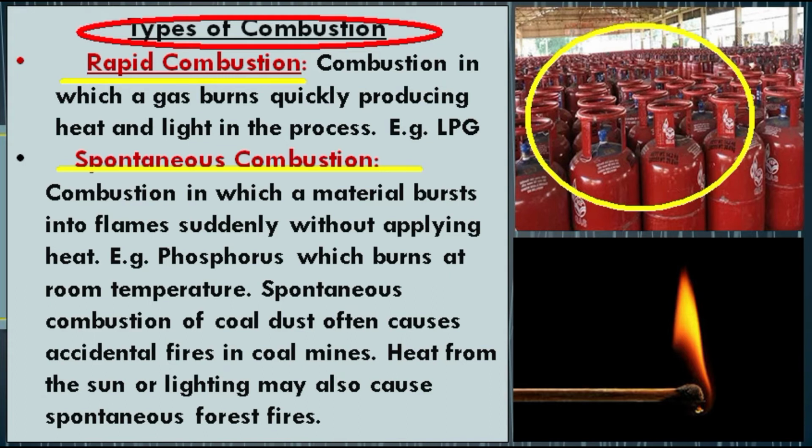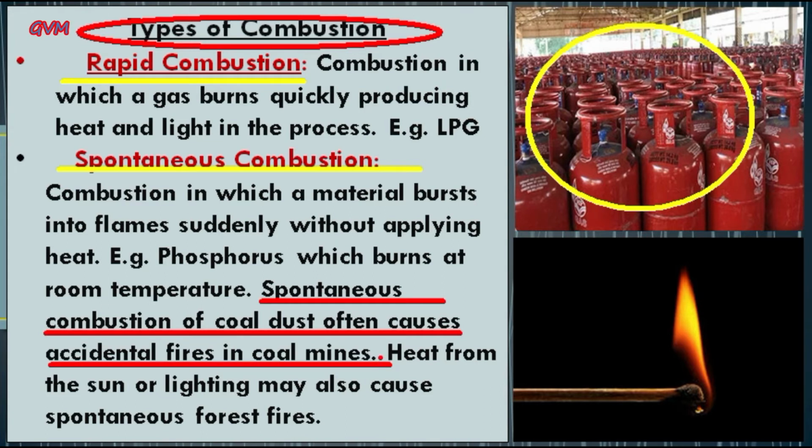In fact, spontaneous combustion also takes place in coal mines, where coal dust often causes accidental fires. Similarly, the heat from the sun or lightning may also cause spontaneous fires naturally.